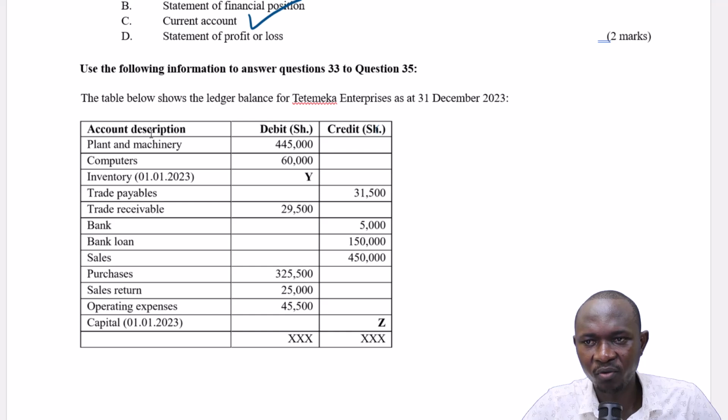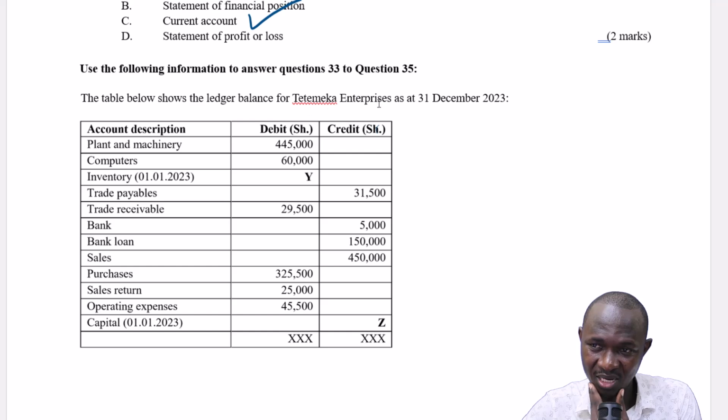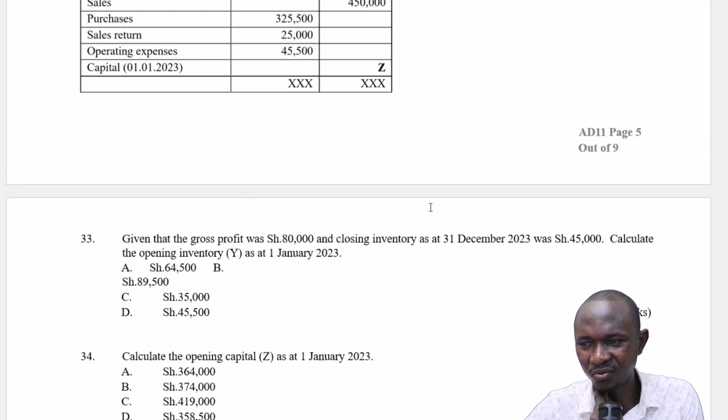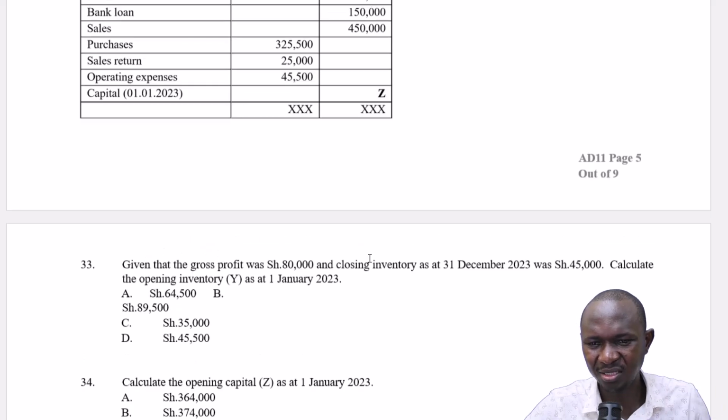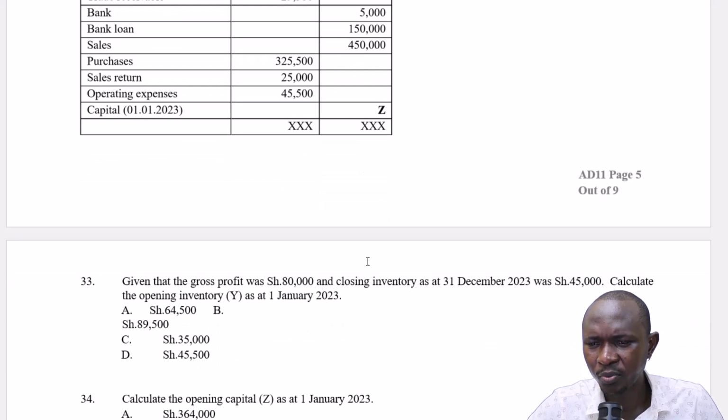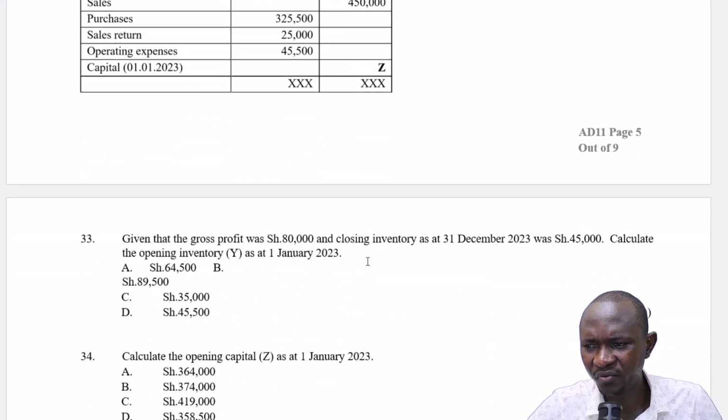Use the following information to answer questions 33 to 35. The table below shows the ledger balance for Tetemeka Enterprises as at 31st Dec 2023. Given that the gross profit was 80,000 and closing inventory as at 31st Dec 2023 was 45,000, calculate the opening inventory Y as at 1st January 2023. This is a straightforward question. Gross profit is 80,000, closing inventory is 45,000.